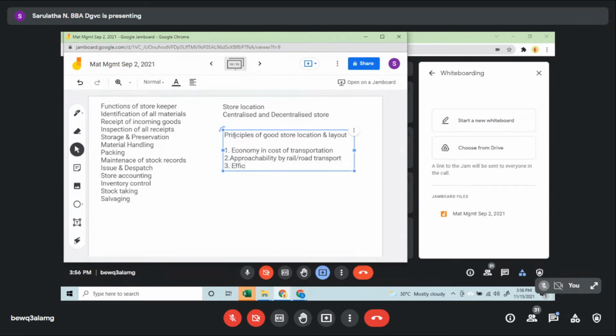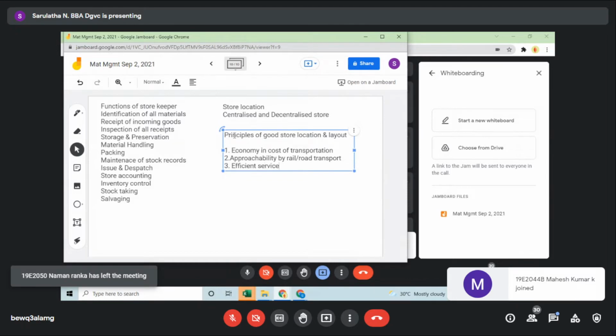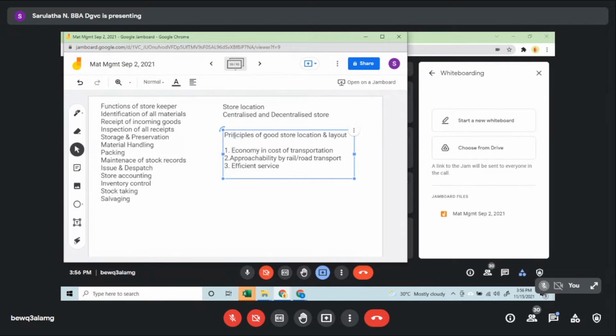Where you should have an efficient service. Why do we need an efficient service? Generally, raw material stores or anything else has to be located near the shops, wherever your operations are going to be carried out. If it takes a lot of time to take it from the store and bring it to the place, especially tools and supplies that are required, those have to be very close to the production shop. We cannot have it somewhere in a store which is very far away and then look for it.